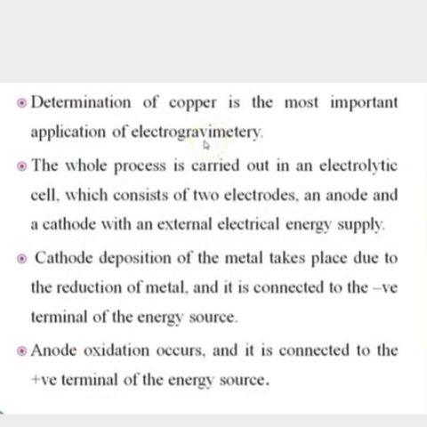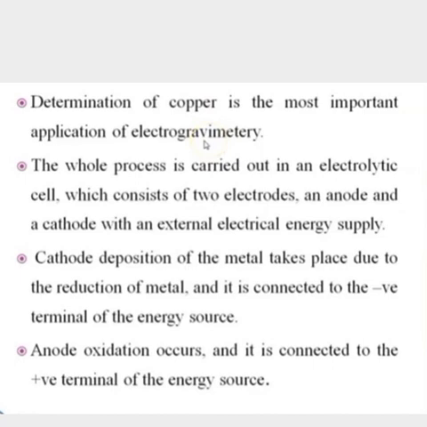The determination of copper is the most important application of electrogravimetry. The whole process is carried out in an electrolytic cell, which consists of two electrodes, an anode and a cathode, with an external electrical energy supply.